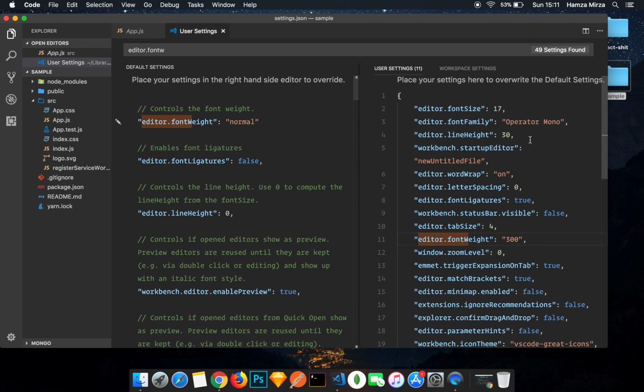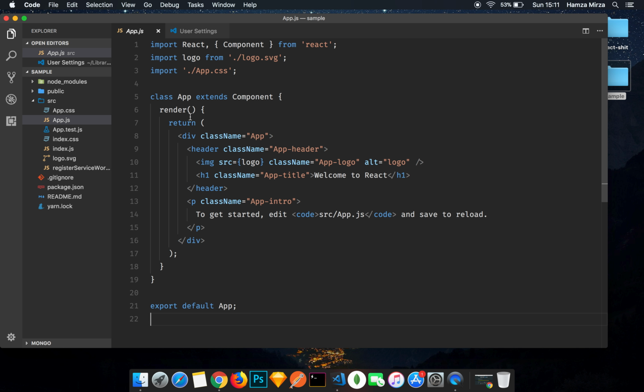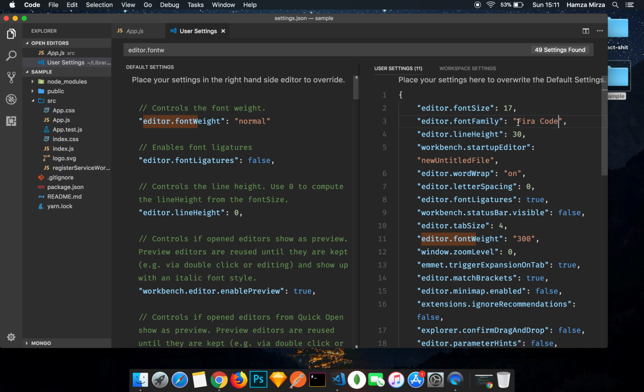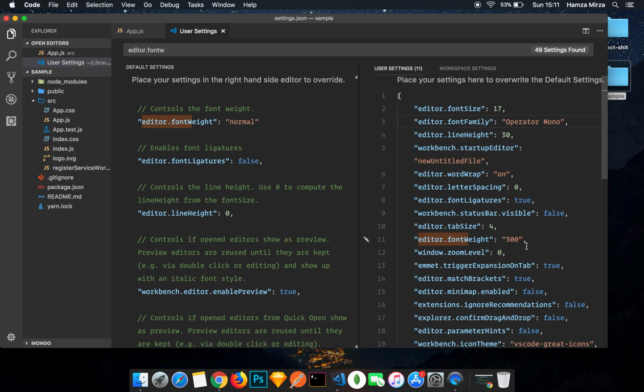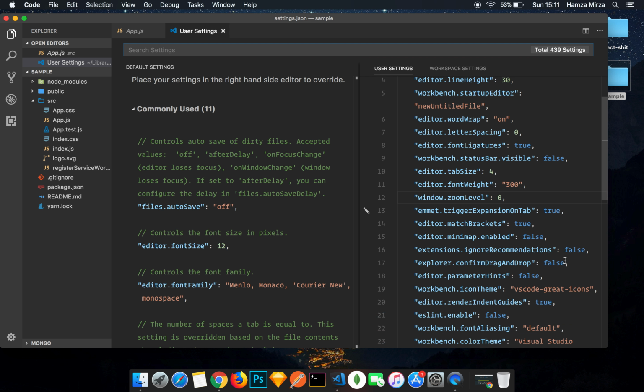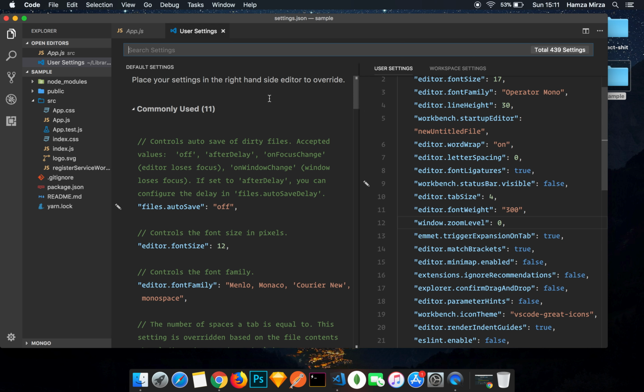Okay, and like I said, if you don't have access to Operator Mono, you can use Fira Code, and I can show you how amazing it looks. So Fira Code. See, it looks absolutely fantastic. Look, the brackets, the ligatures, they're just amazing. But I prefer Operator Mono, so I'm just going to revert back to Operator Mono. Excellent. Now the next thing is, let's just go ahead and get rid of this. Okay, what can we change next?